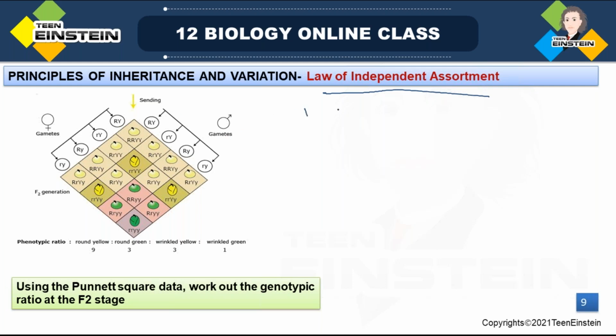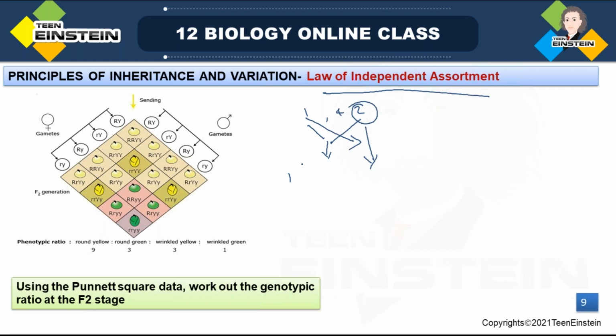Here we are considering two traits, 1 and 2. Both characters 1 and 2 will segregate independently. There won't be any effect of the segregation of 1 on 2, and 2 won't affect the segregation of 1. In a similar way, when the second character is segregating, there won't be any effect of the first character. So they will segregate independently.